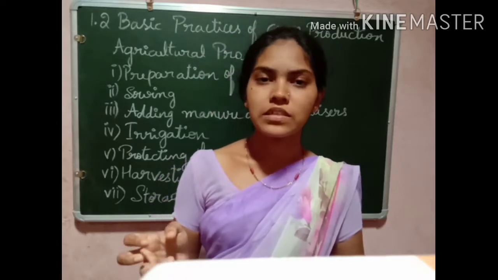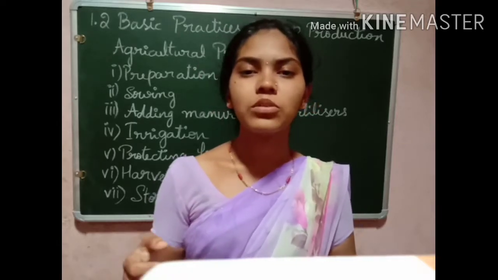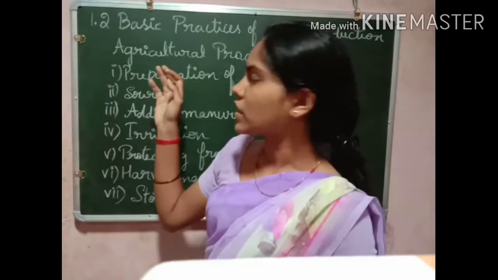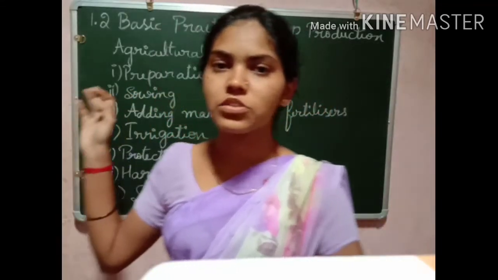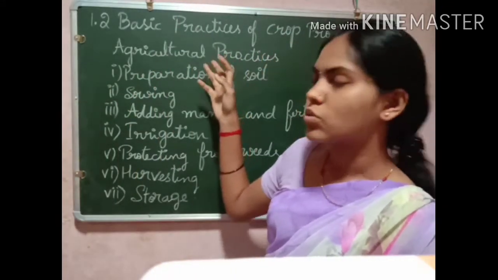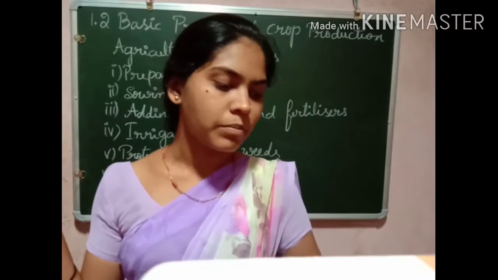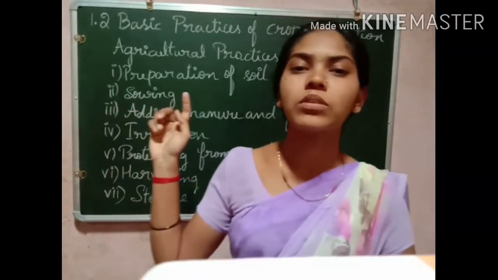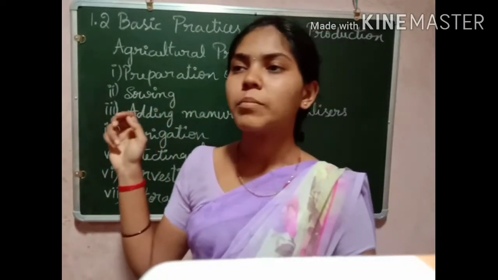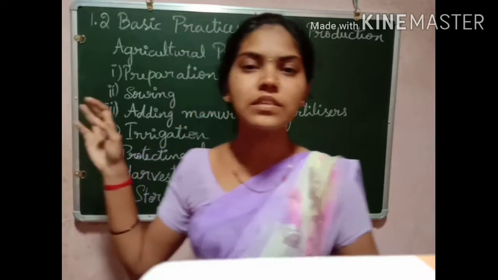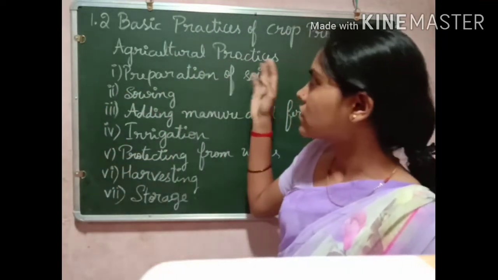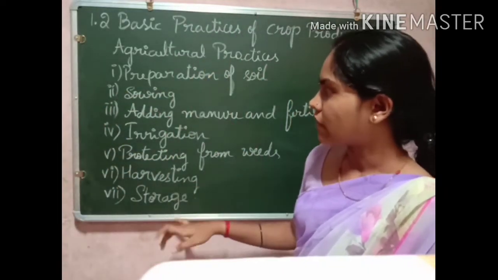Now the practices which are practiced during the crop cultivation are known as the agricultural practices. Now let us discuss these steps. Agricultural practices include 7 steps.